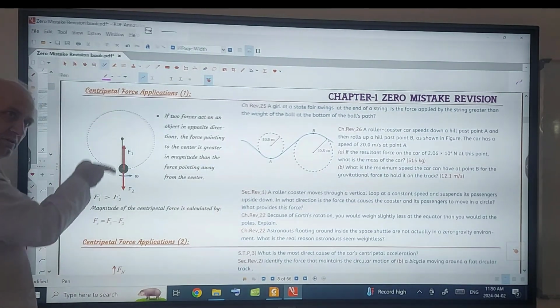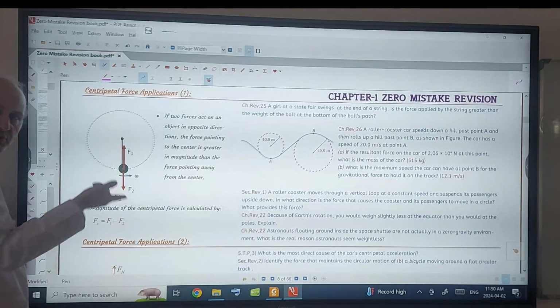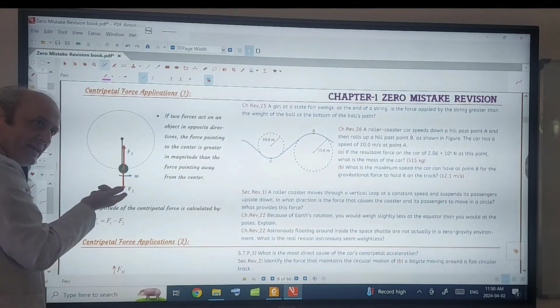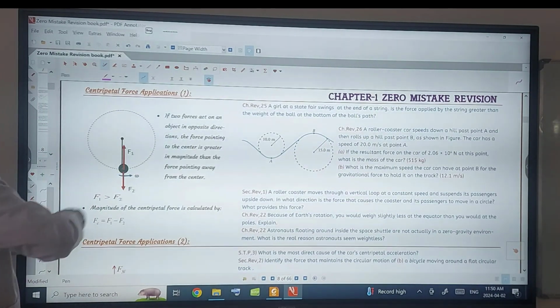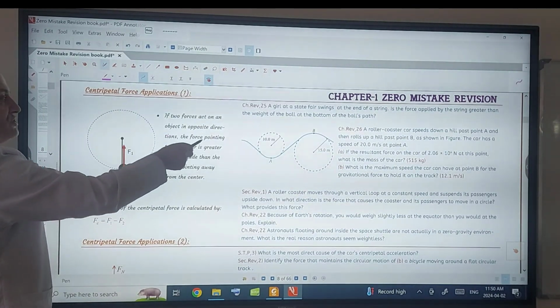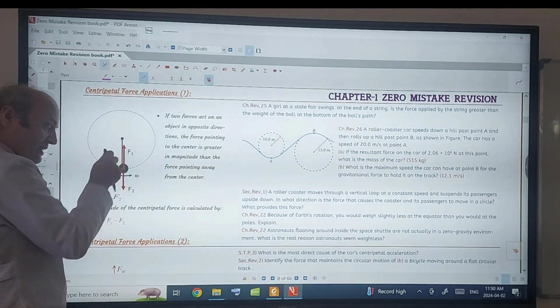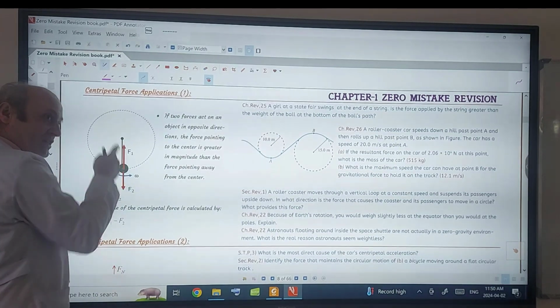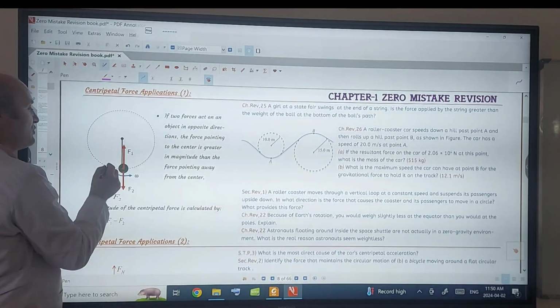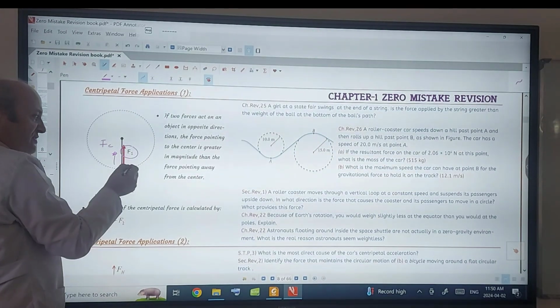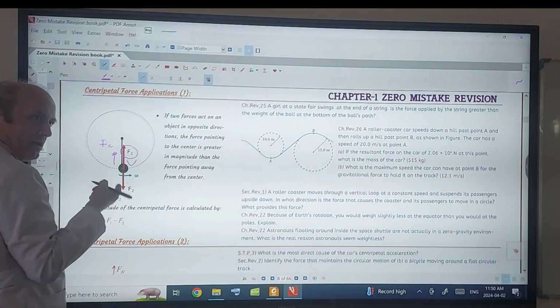So what is the resultant of these two forces? Because they're opposite in direction, we are going to subtract them. So F1 minus F2. If two forces act on the object in opposite directions, the force pointing to the center is always greater than the one pointing away from the center, because the net force, the resultant force, which is the centripetal force, must be towards the center. In this case, F1 must be greater than F2.